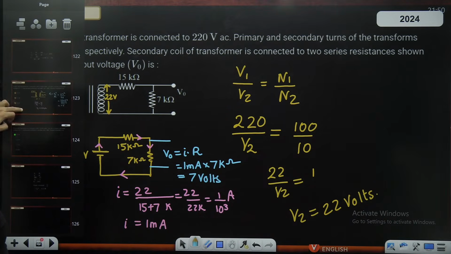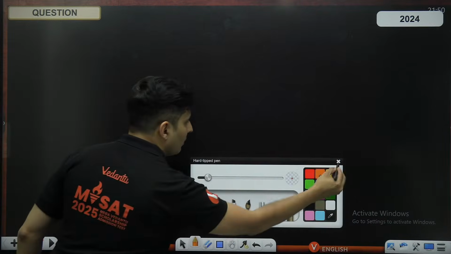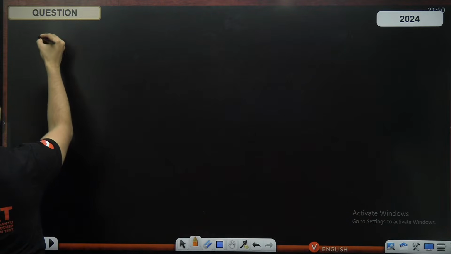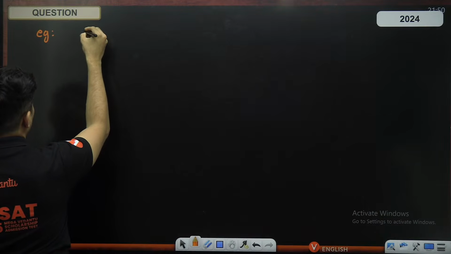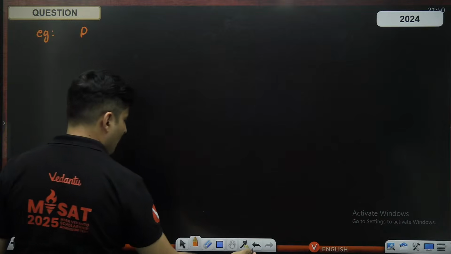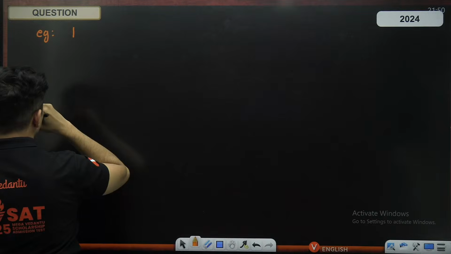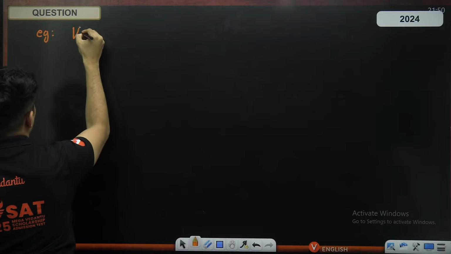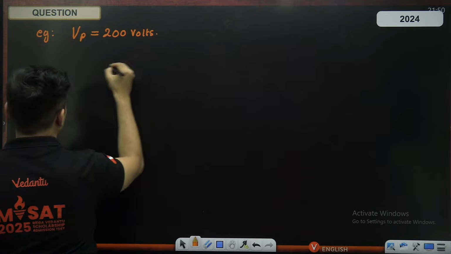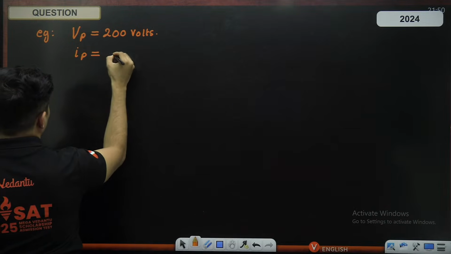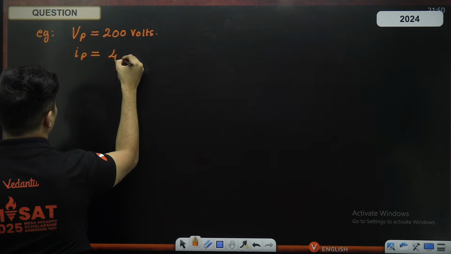Moving on. Now, this is also done. Oh yes, I had a question which I wanted to give you, which is based on not 100% efficiency. Imagine there is a transformer. It is given that the primary voltage is, for example, 200 volts. The primary current is given to be, let's say, 4 amperes.